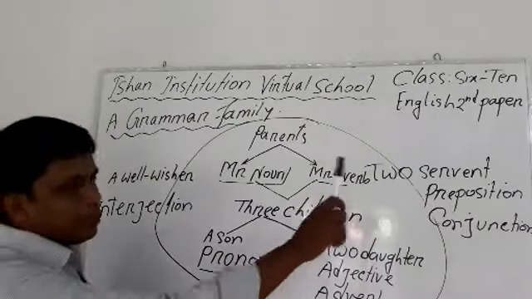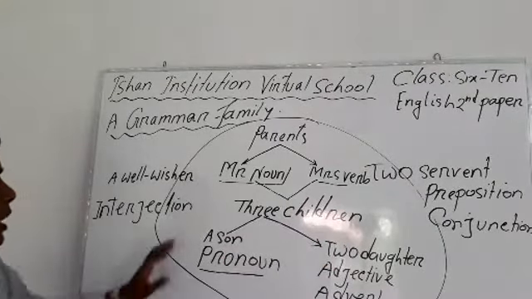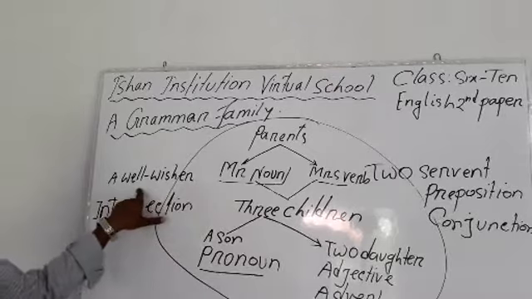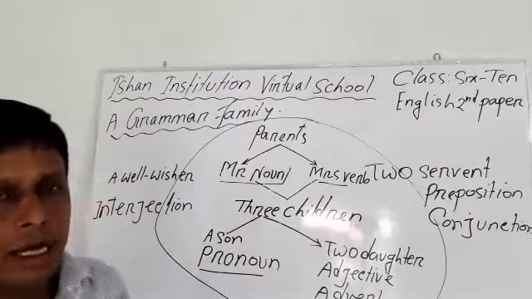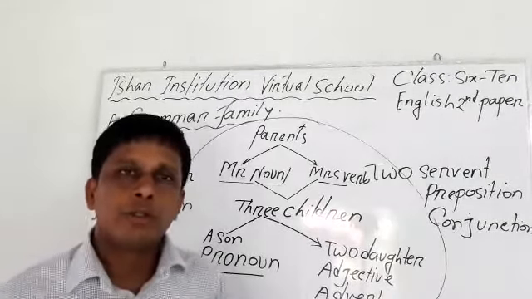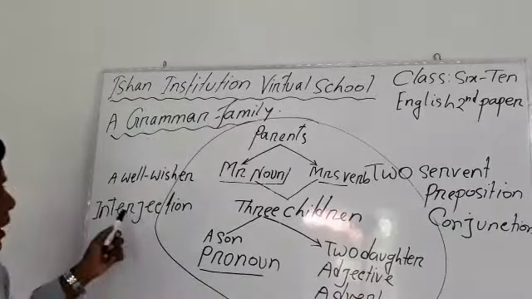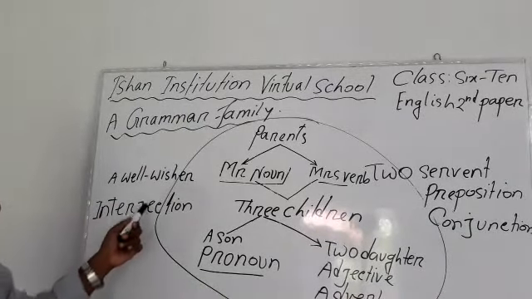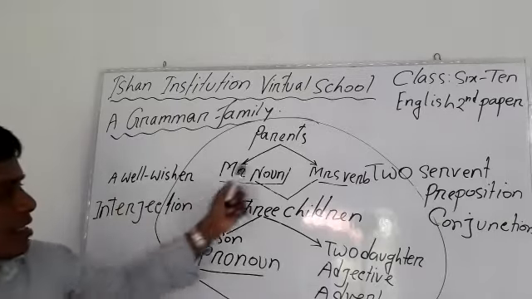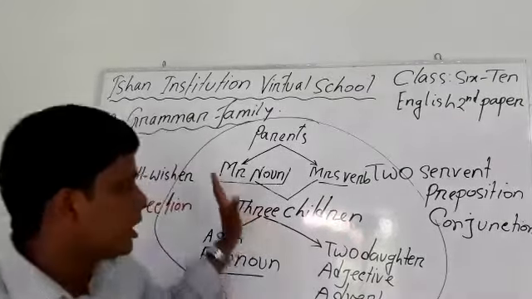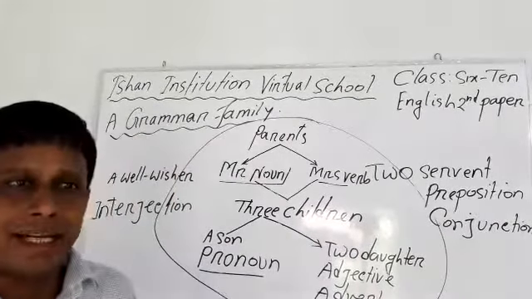And except these two servants and these members, the family has a well-wisher who always shares the joys and sorrows of that family. Well-wisher here is interjection. This well-wisher visits this family whenever this family is in crisis, in sorrow, in sadness.